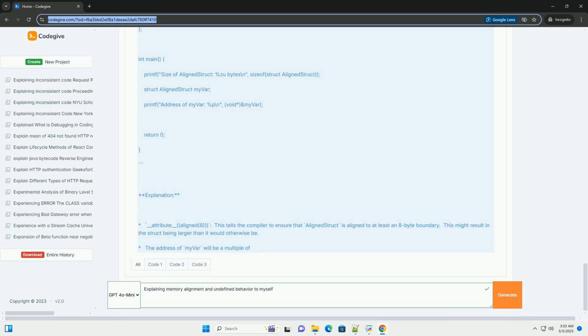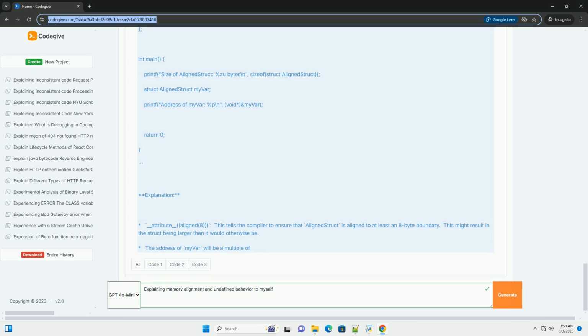SIMD, single instruction, multiple data: SIMD instructions often require data to be aligned to specific boundaries, for example 16-byte alignment for SSE, 32-byte alignment for AVX. If data is not aligned correctly, SIMD operations may crash or produce incorrect results.